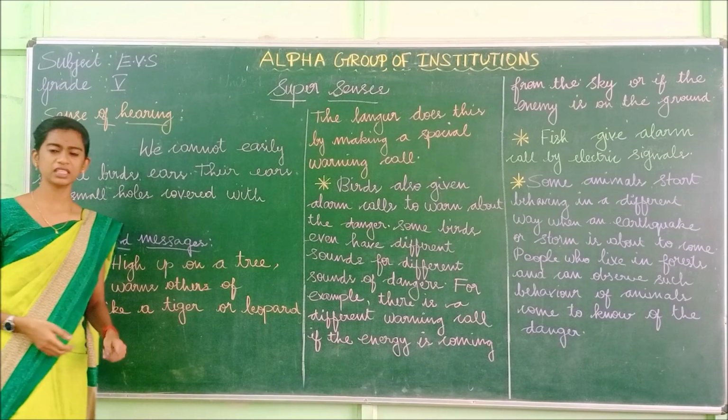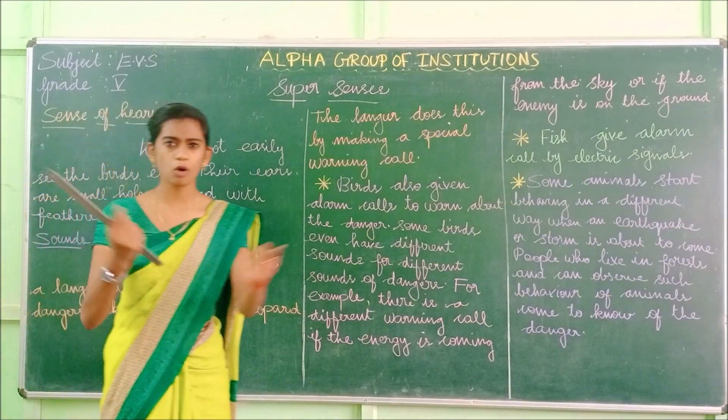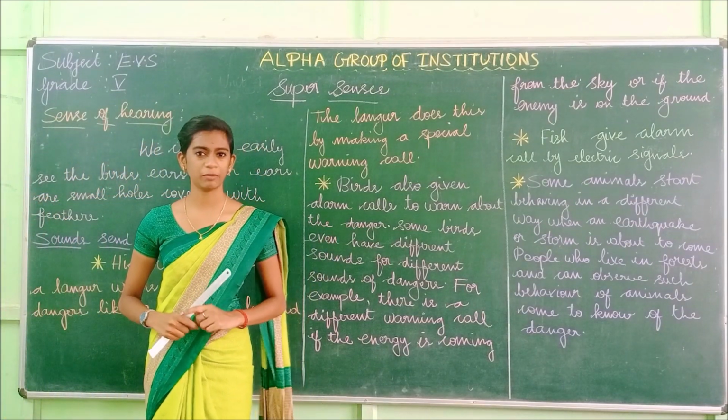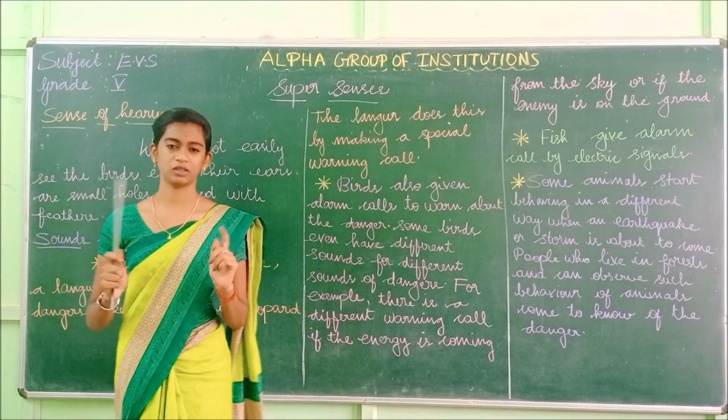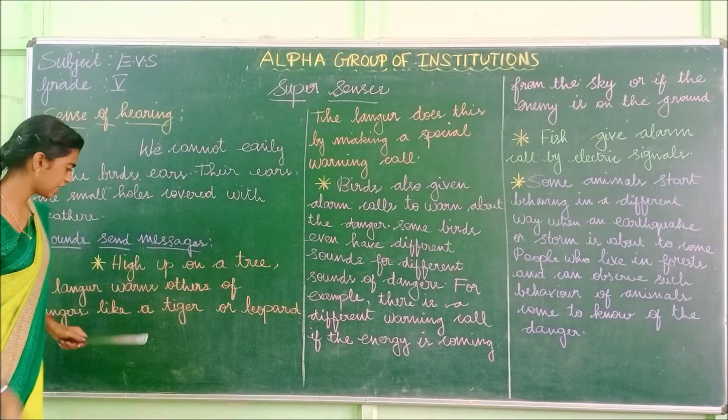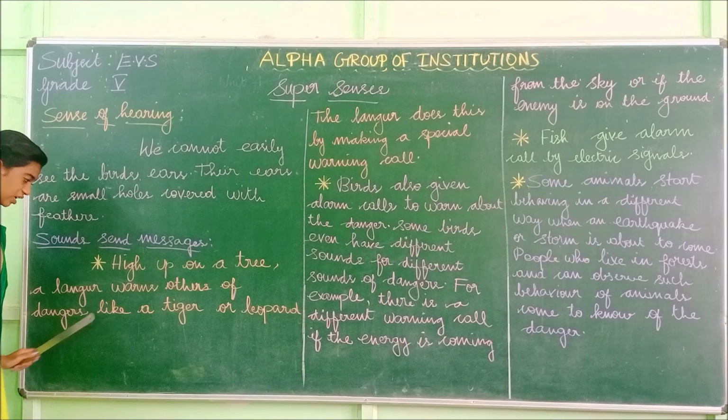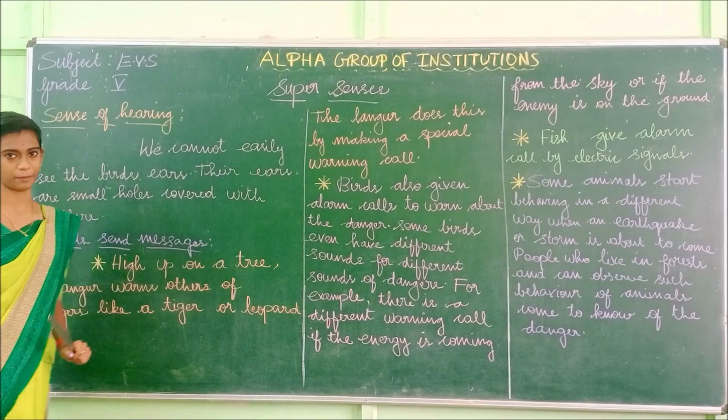From that place, can the langur see the whole forest? Yes, it can see the whole forest. So what is this langur doing there? It warns others of dangers like a tiger or leopard.